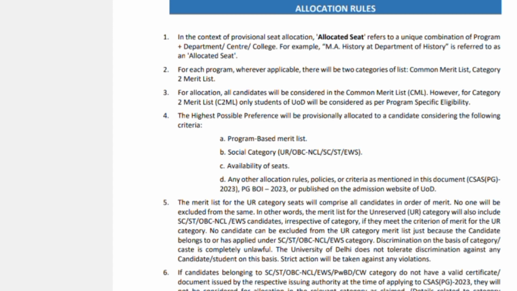For example, they will come up with their program based merit list. And second is your social categories, that is unreserved, OBC, SC, ST, and so on, according to the reservation system of the respective colleges and department. Then third, the availability of seats, and the fourth one is any other allocation rules. So these are the categories for the allocation of seats.